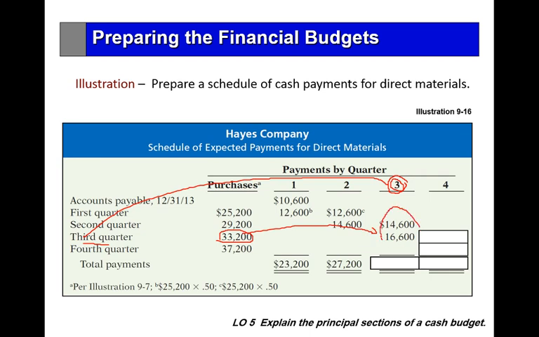Then the total expected payment in the third quarter is 14,600 plus 16,600, which is 31,200.